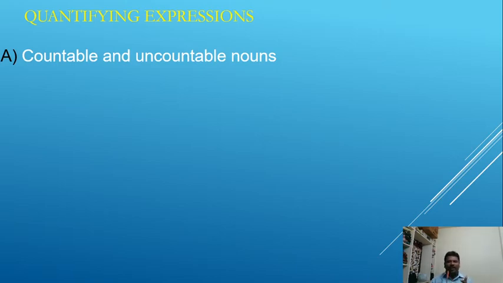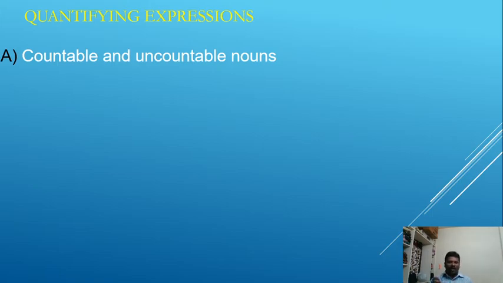Let me clarify what is cardinal and what is ordinal. Numbers 1, 2, 3, 4, 5, 6, 7, 8, 9 are cardinal numbers. First, second, third, fourth, fifth, sixth, seventh, and so on are ordinal numbers. So whatever the noun, if we are able to count it by using numbers like 1, 2, 3, 4, 5, it is known as a countable noun.